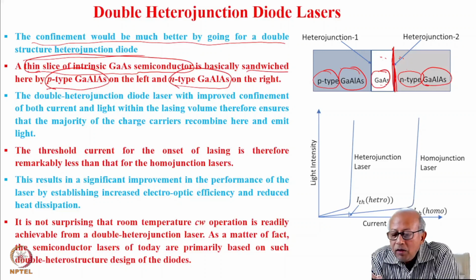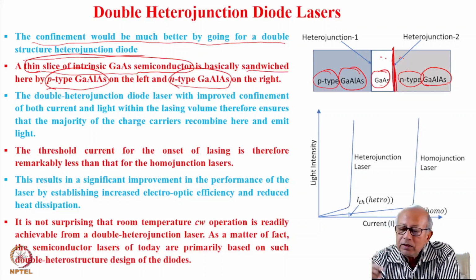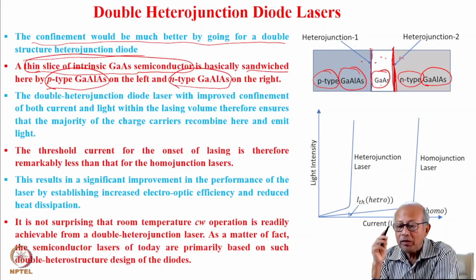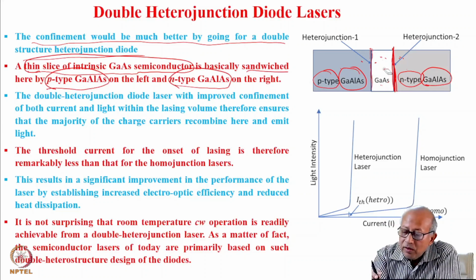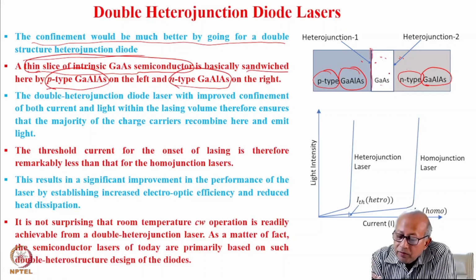This side is gallium arsenide and this side is gallium aluminum arsenide. And similarly, this is another heterojunction, because this side is gallium arsenide and this side is gallium aluminum arsenide. So see now what happens. The light that will be created in this side, because this has higher band gap.